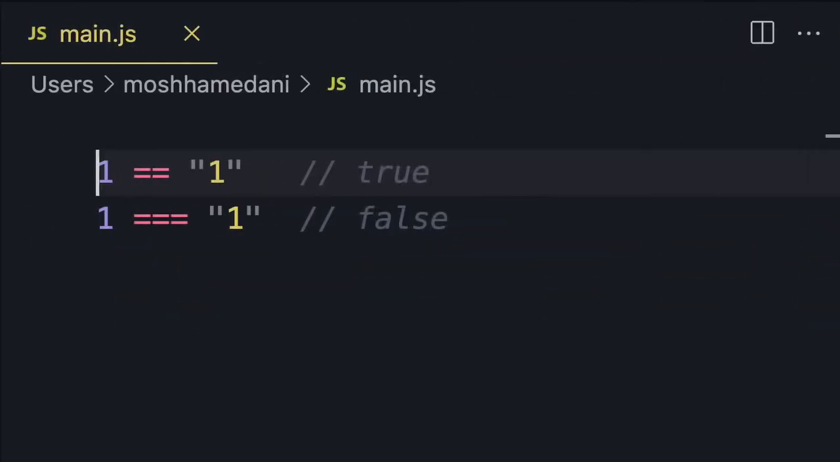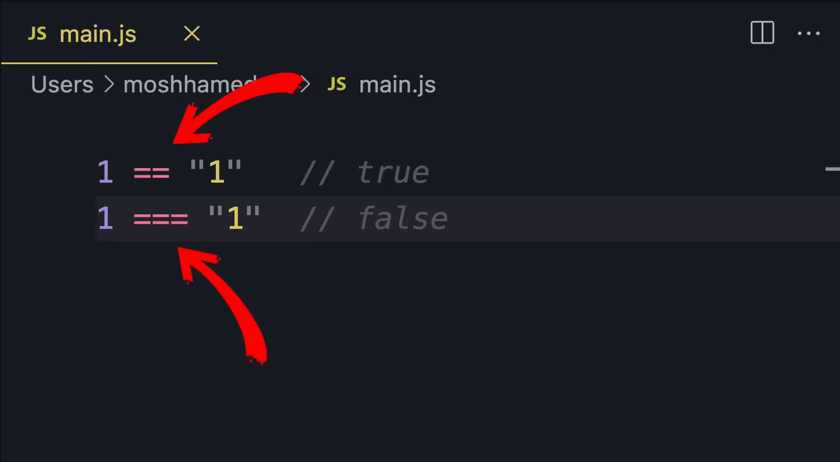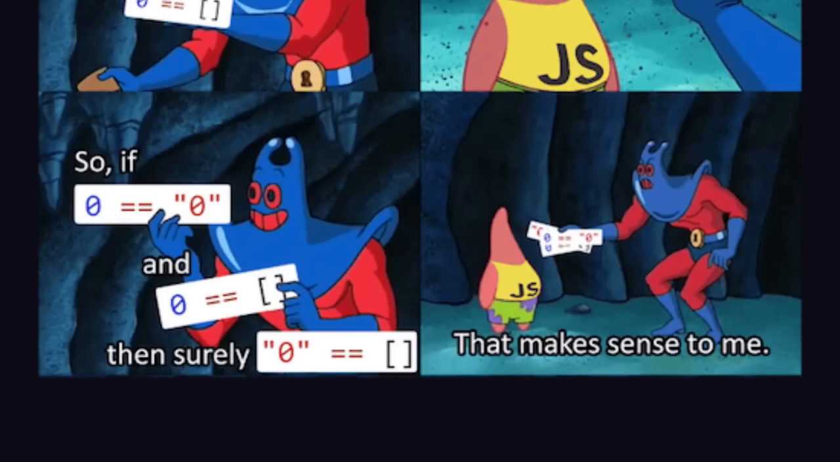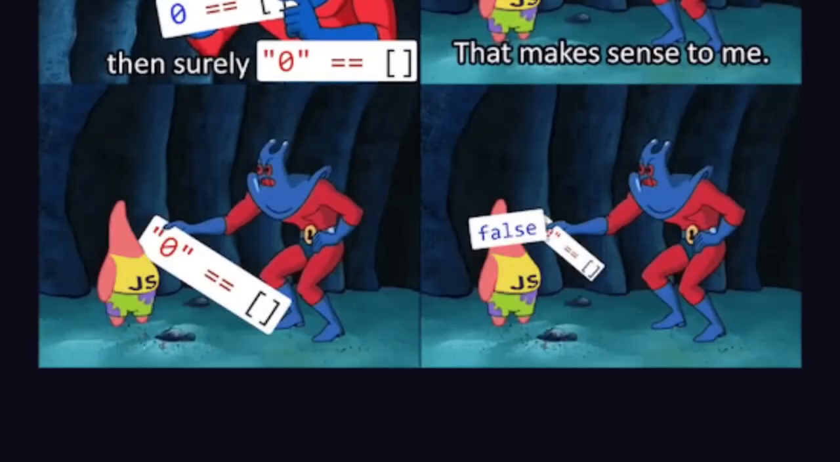In JavaScript, we have two operators for comparing values, loose equality or double equals, and strict equality or triple equals. If you accidentally don't type that extra equal sign, you're in for a surprise. Here's another funny example. With double equals, number 0 equals the string 0. Now, number 0 also equals an empty array. So, if number 0 equals empty string and an empty array, we should assume that a string 0 equals an empty array, right? Nope, they're not equal.